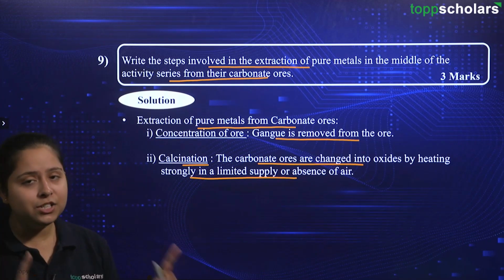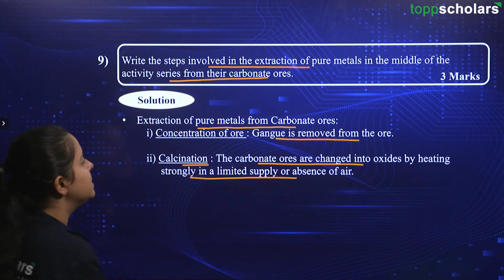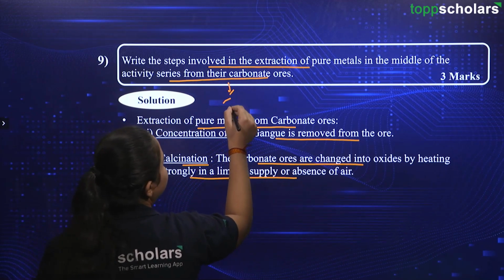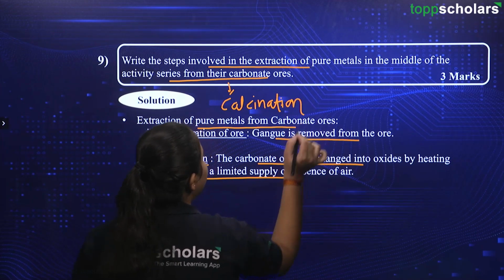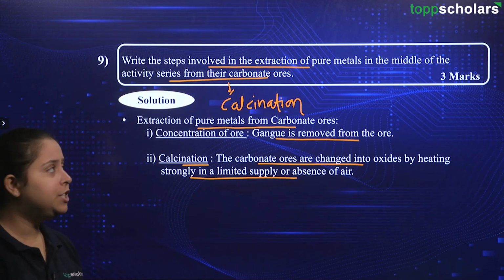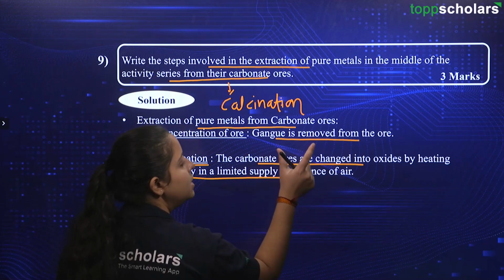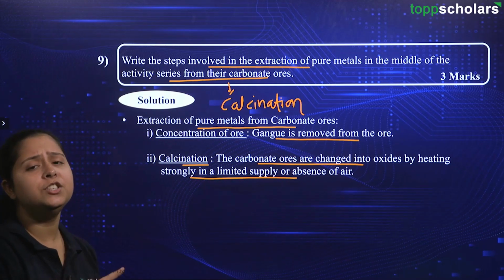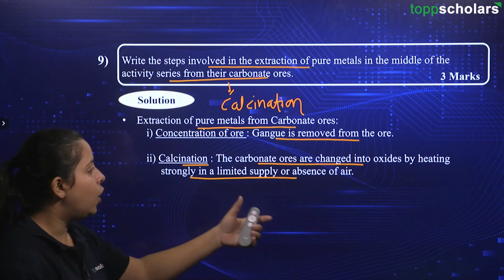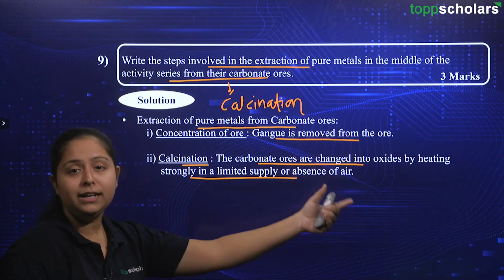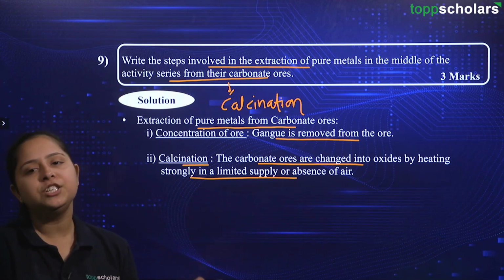In the question, I just told you that carbonate is given, so you can take some hint over here. This carbonate C will be linked to the term calcination. Hence, we will say the next step is calcination and we are going for carbonate ores as well. So, what we will be doing is carbonate ores are changed into their oxides. Why are we changing them into oxides? That also we have discussed in our session earlier, right? Because when we have the oxide of the metal, it is easier to obtain the metal from it following the process of reduction.